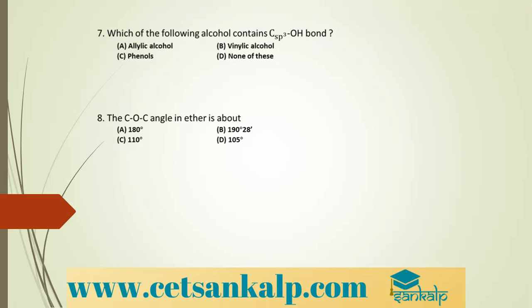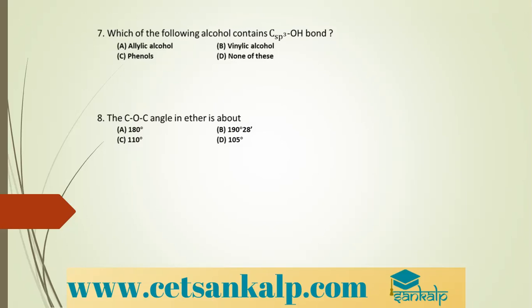So primary alcohols have less steric hindrance, then comes secondary alcohols, then tertiary alcohols, due to increase in steric hindrance.